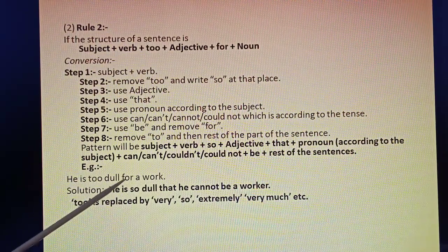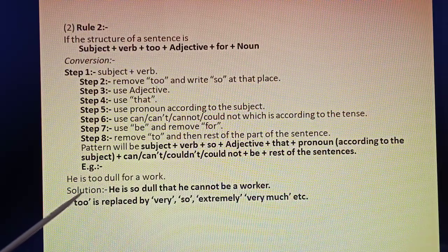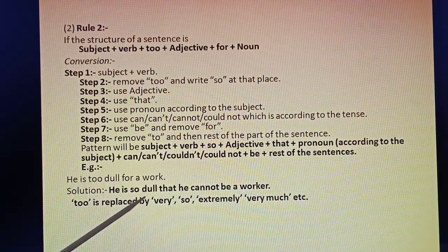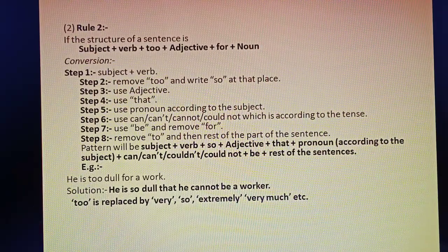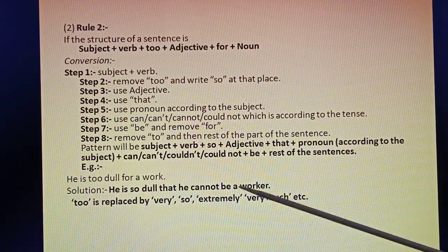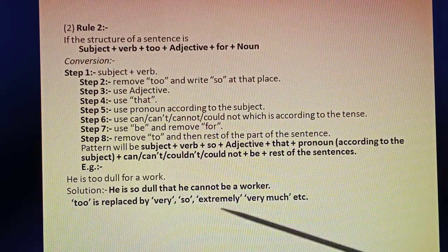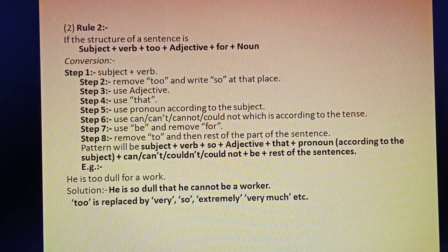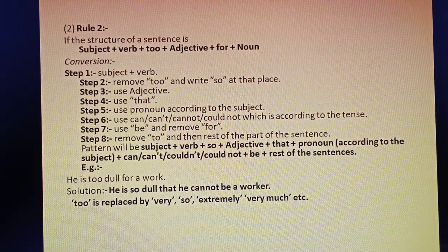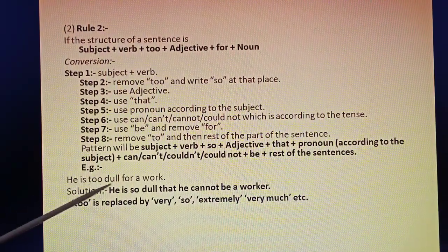Understood? The solution is: "He is so dull that he cannot be a worker." Here "too" is replaced by "very" or "so" or "extremely" or "very much". So, "He is too dull for a work." "He is so dull that he cannot be a worker."